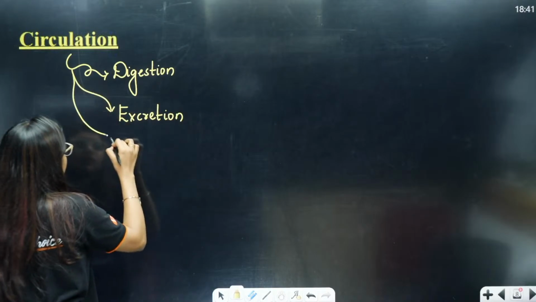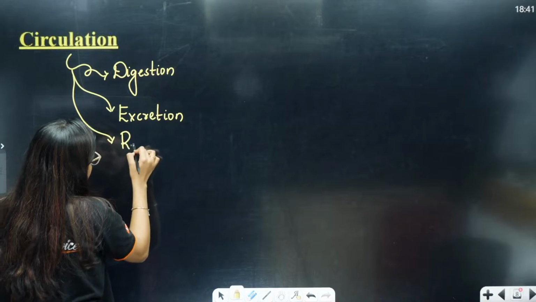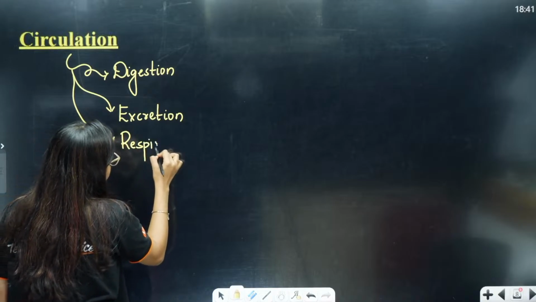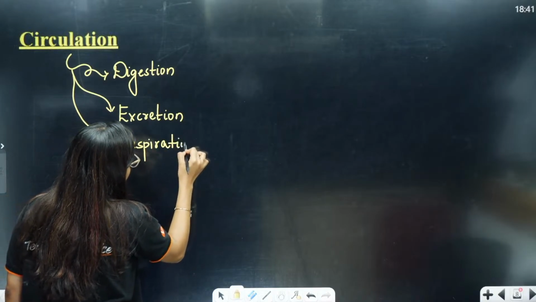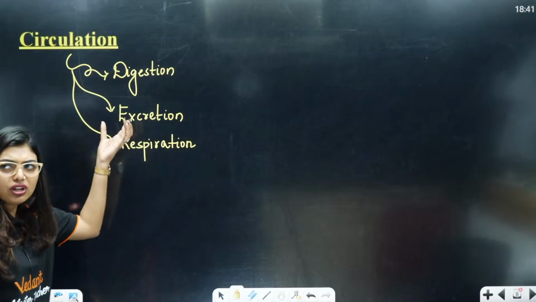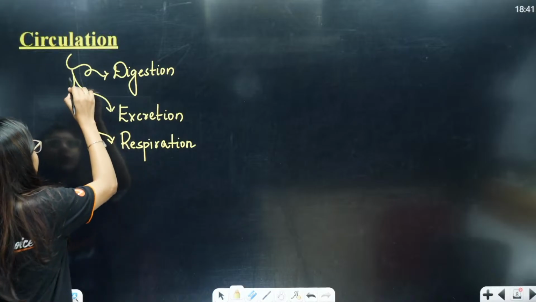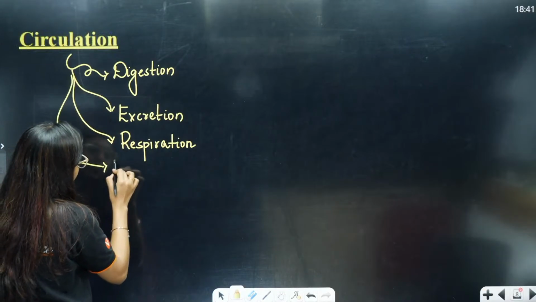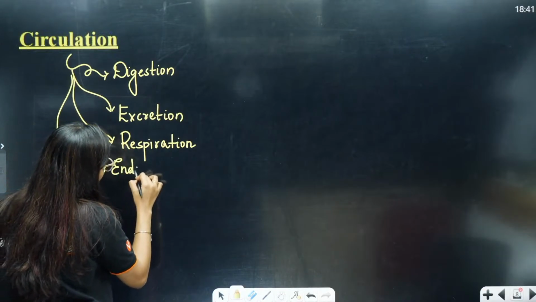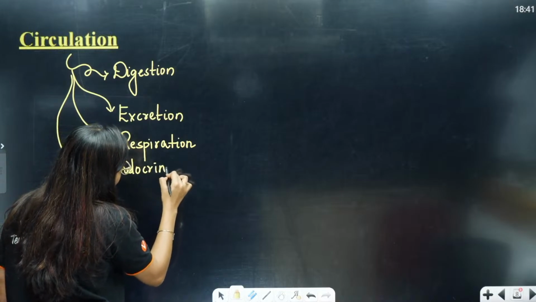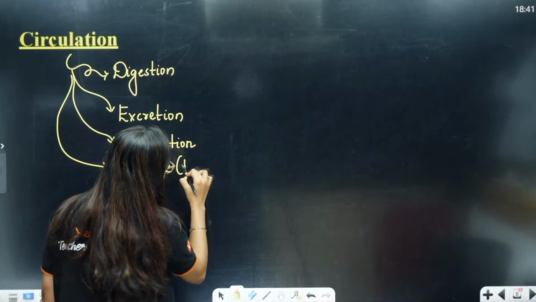I need it for transport, that is respiration, transport of gases. Yes or no? For all of this, I need my fluids, and also ultimately I need this for the endocrine system, that means to carry the hormones.